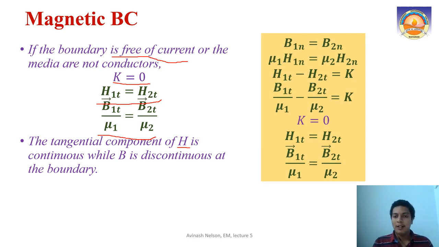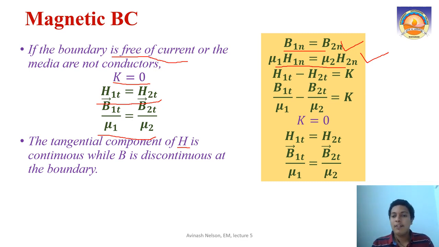So the first part: using Gauss's law in magnetism, we found that B1n, the normal component of magnetic flux density, equals the normal component of magnetic flux density in the other medium. That means the normal component of the magnetic flux density is continuous on the boundary. If magnetic flux density is continuous, then the magnetic field intensity will be discontinuous on the boundary for the normal component, right?